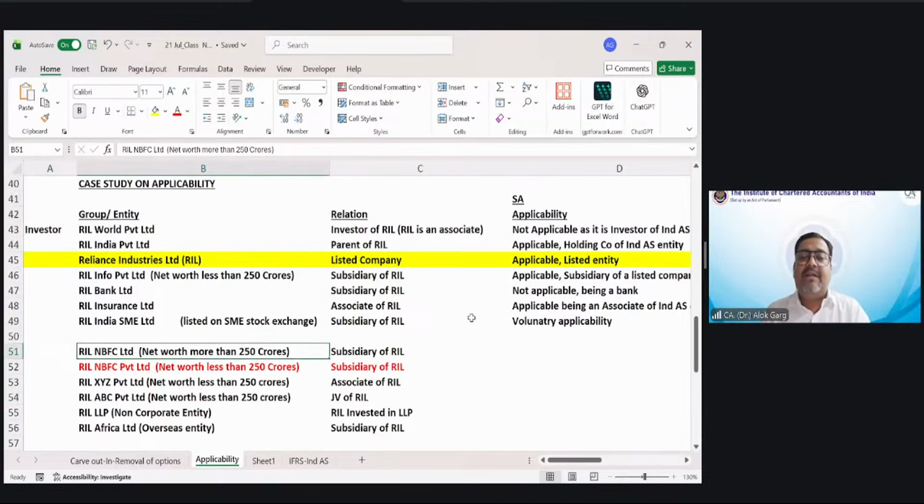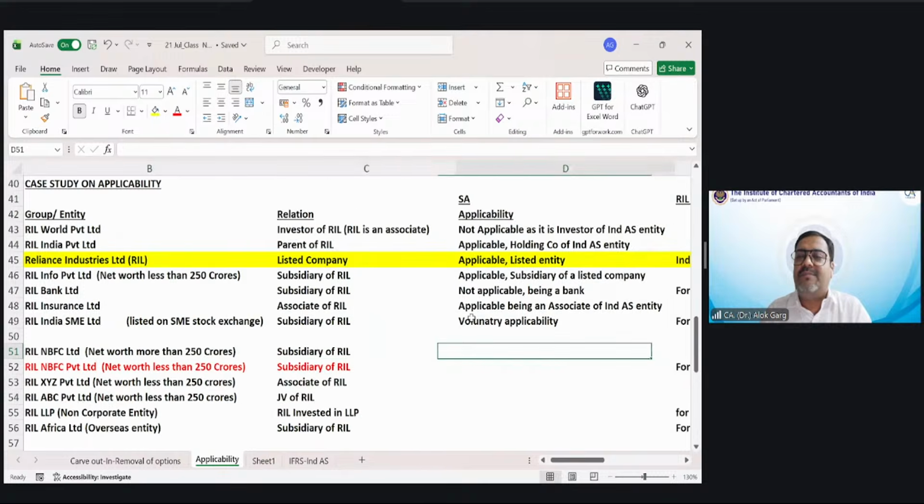RIL NBFC Limited net worth is more than 250 crore. It is subsidiary of RIL. So going by its own criteria, Ind AS is applicable, right? Ind AS applicable, not just because of subsidiary. Remember, this NBFC is a subsidiary of non-NBFC. So you don't need to see the relation. Ind AS applicable due to its own net worth criteria.